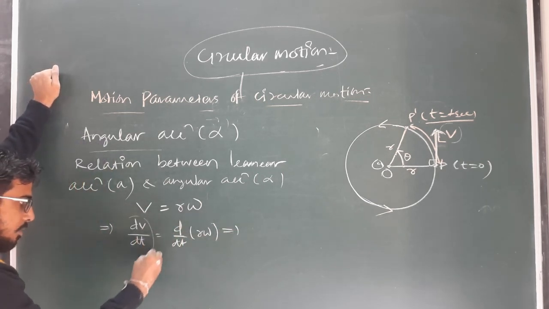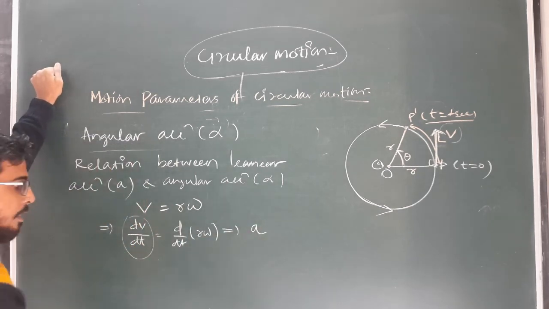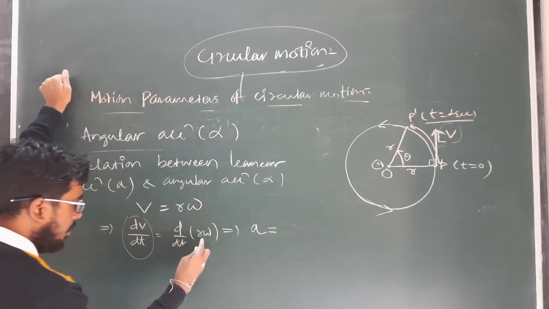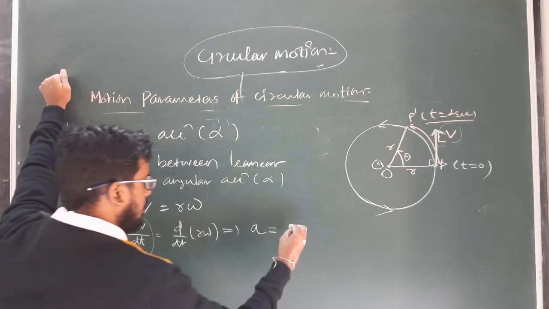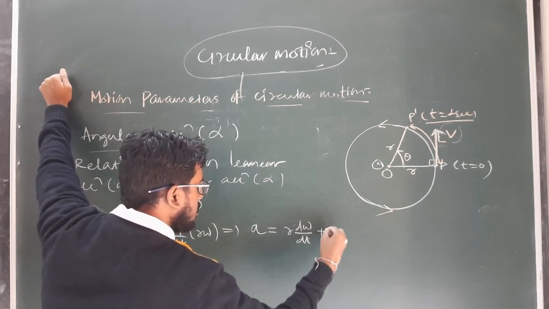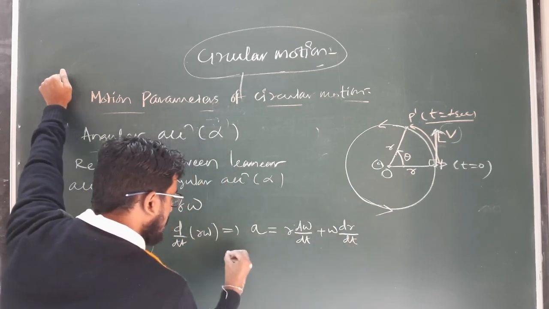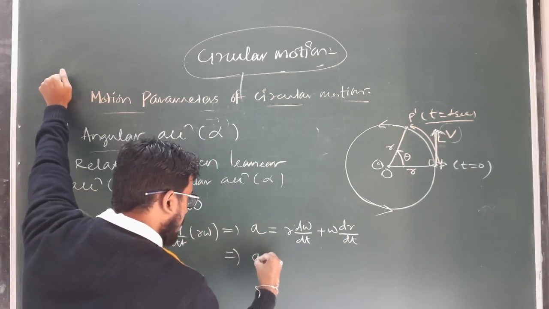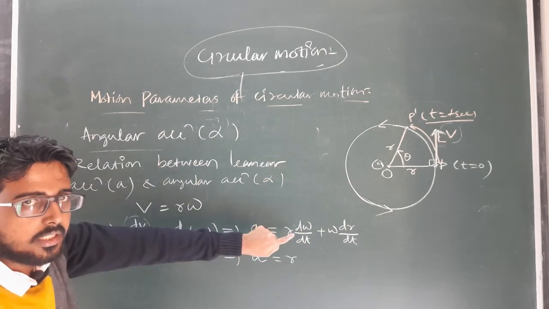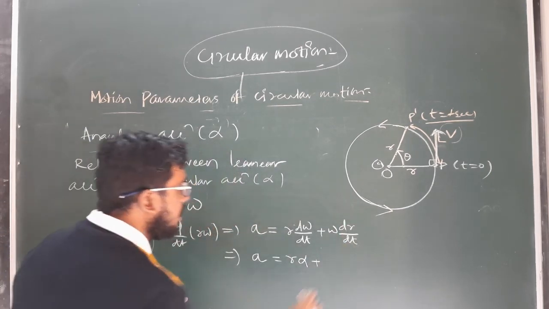What is dv by dt? The rate of change of velocity. So it's the magnitude of linear acceleration a, which is defined as how much? Using the product rule for this differential operator, it will be r into d omega by dt plus omega into dr by dt. So the magnitude of linear acceleration a will become r into d omega by dt, the rate of change of angular velocity, that is alpha, plus omega into dr by dt.